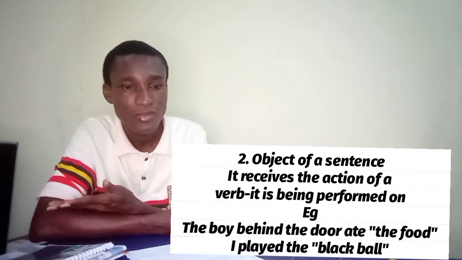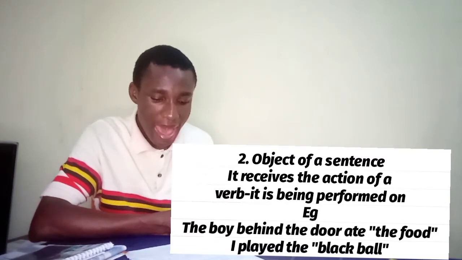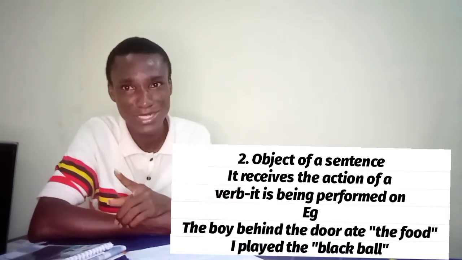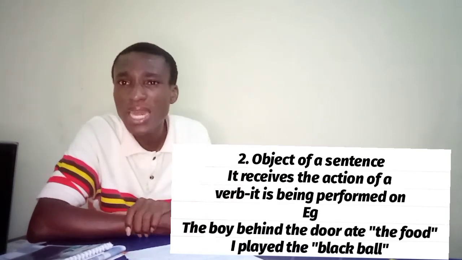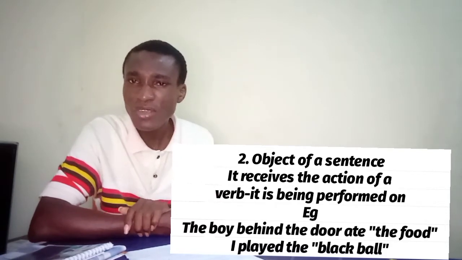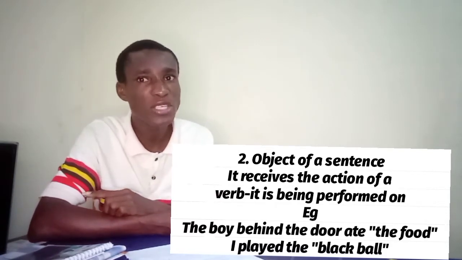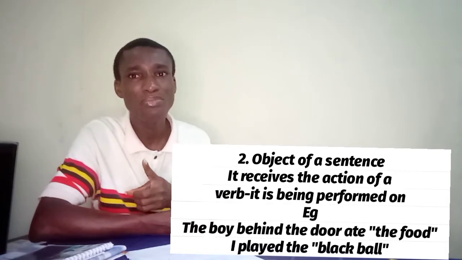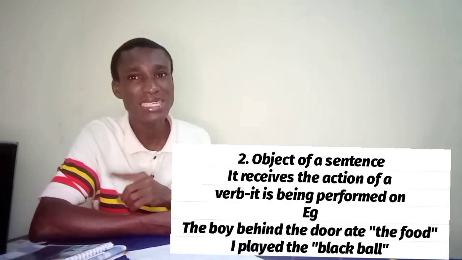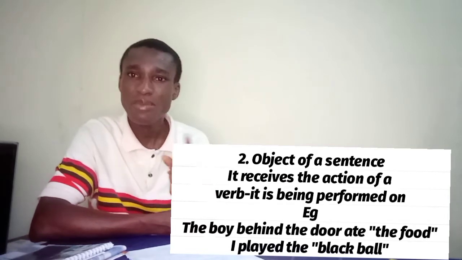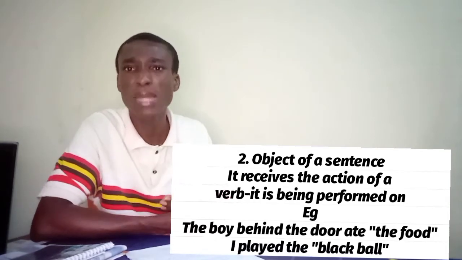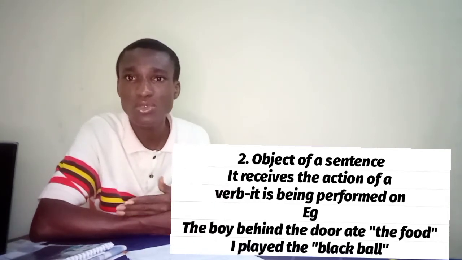Another example here is: I played the black ball. If you check it very well, the black ball is the object of the sentence, also a noun phrase. It has the determiner, it has an adjective, it has a noun which is the head word. What did I play? What received the action played? What did I act upon? It is the black ball.